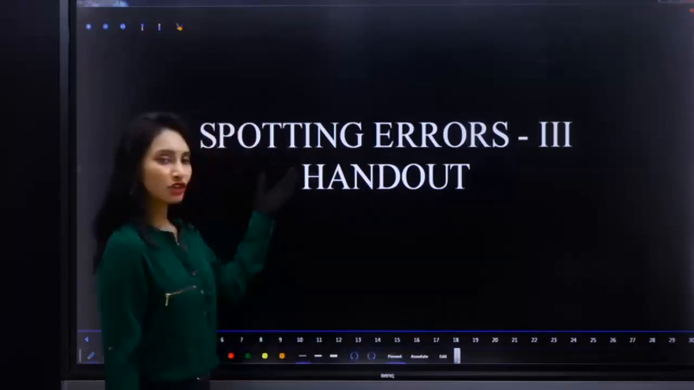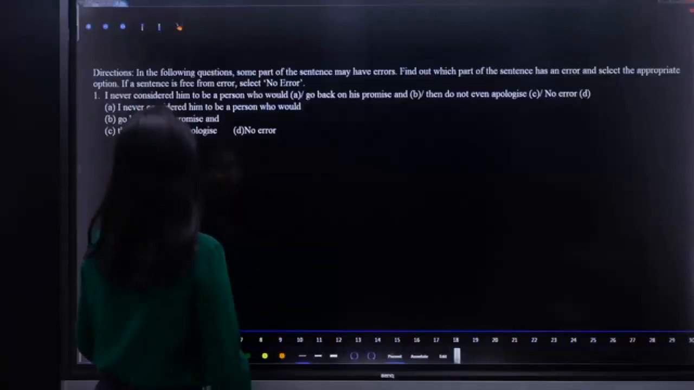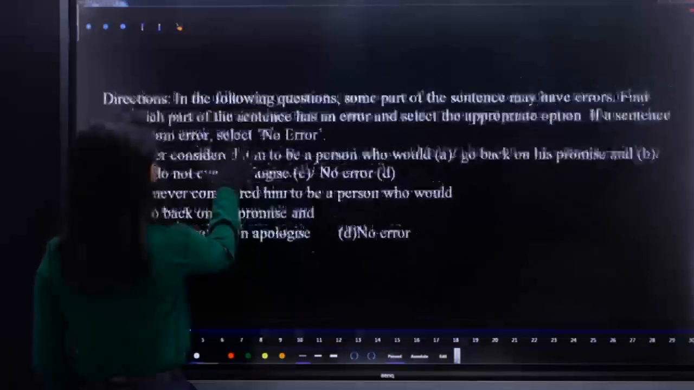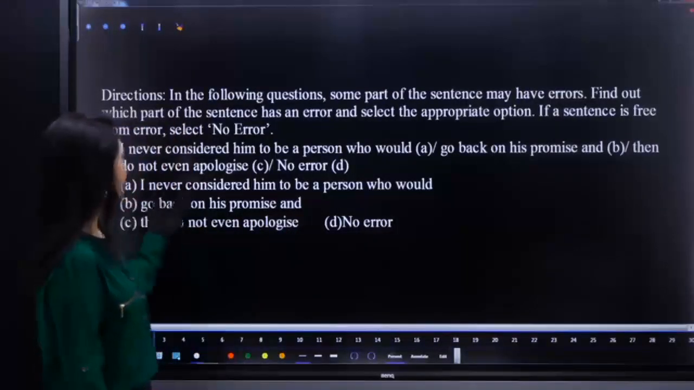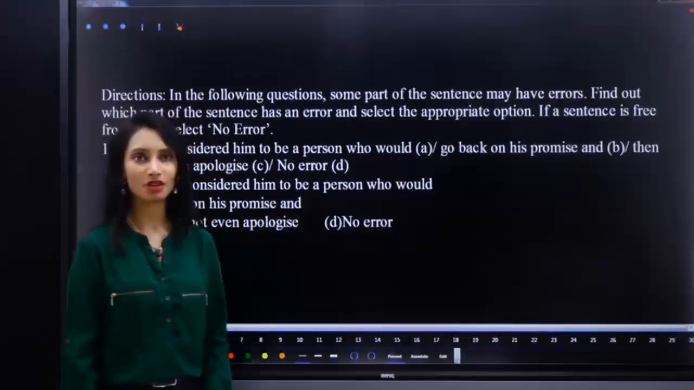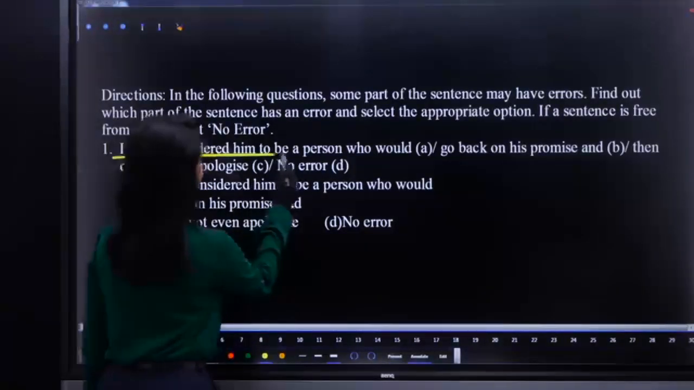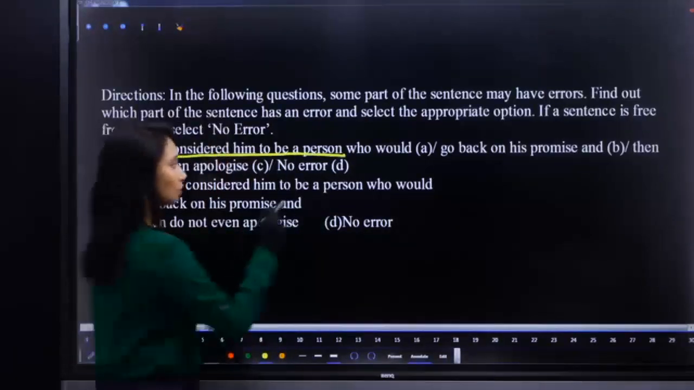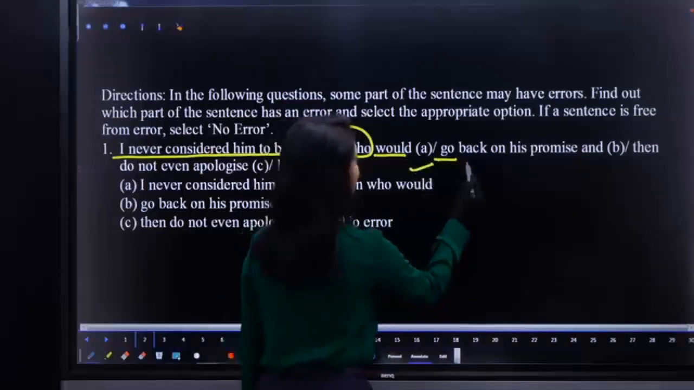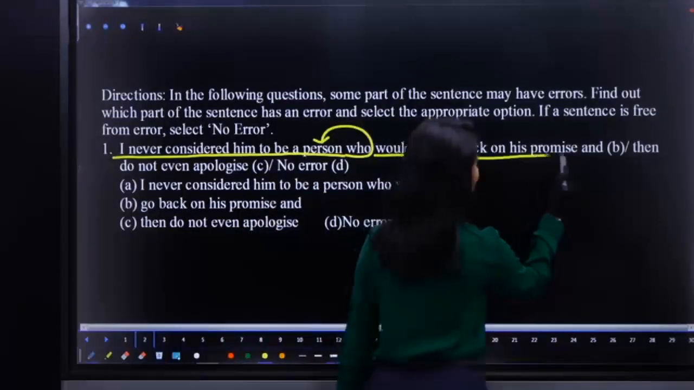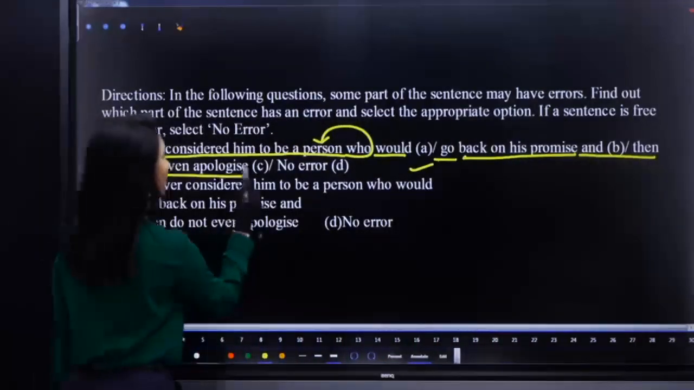So let's begin today's session on spotting errors 3. Look at this first sentence: I never considered him to be a person who would go back on his promise and then do not even apologize. What is the error in this sentence? Quick, guys. I never considered him to be a person who would go, would plus V1, correct, who would go back on his promise and then do not even apologize.